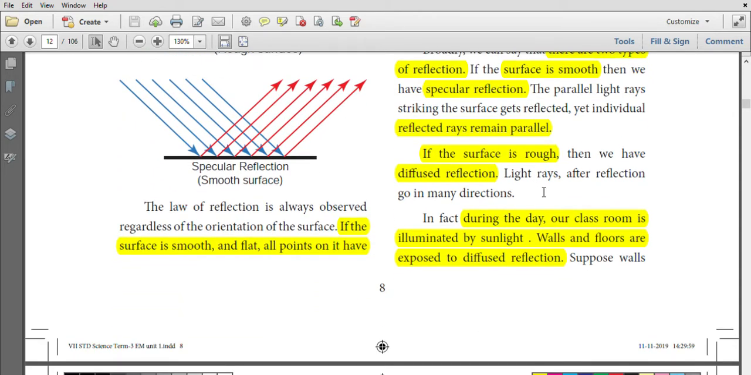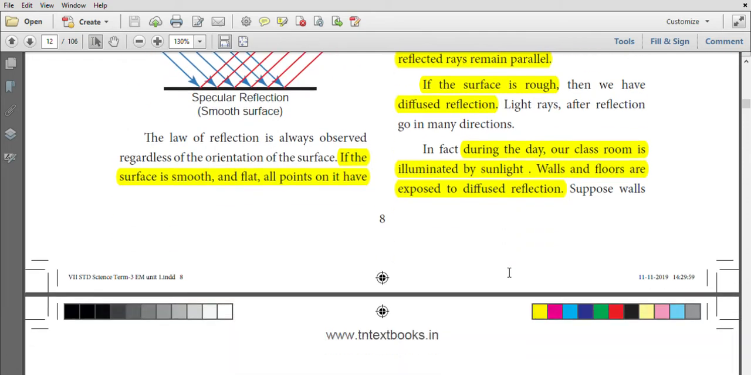During the daytime, our classroom is illuminated by the sunlight. The walls and floors exhibit diffused reflection. So, by diffused reflection, we can see all the objects present in the room.